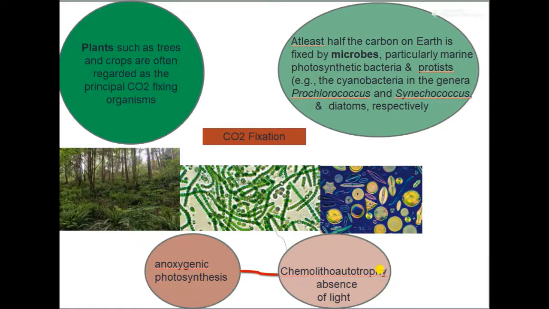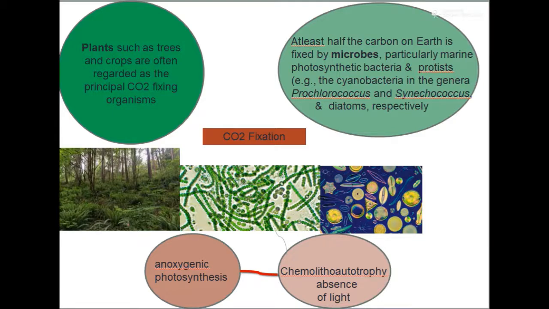So carbon dioxide fixation can be carried out by plants as well as microbes. Some microbes will do it with oxygenic photosynthesis, whereas some will do it with anoxygenic photosynthesis. And some microbes, usually bacteria as well as archaea, can do a process called chemolithotrophy.